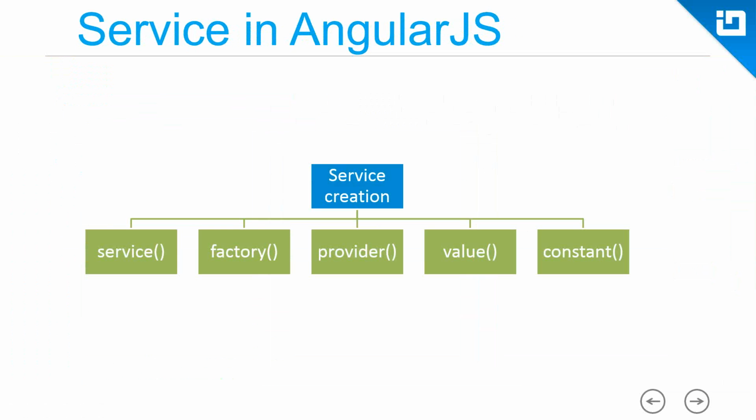You can create a service in AngularJS using service, using factory, using provider, using value, using constant. If you create a service using the factory, the object you get is returned, and you can add and remove properties to the object. If you create it using service, a function gets returned and you can call that from your controller. We can do advanced AngularJS sometimes, in which we'll cover this.